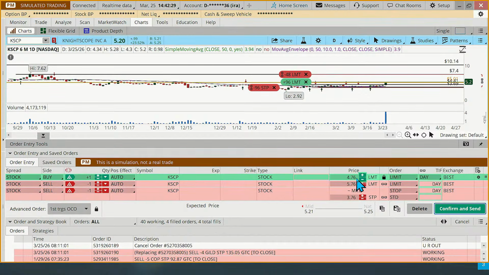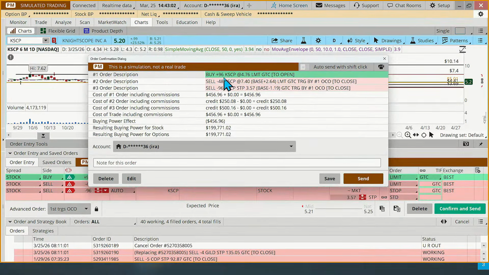We have 476. We're going to go in here with 96 shares. This one will also have 48 shares to sell and then 96 shares to sell if it hits our stop. And we just plug in the numbers, okay? 357 on this one. And the target we said was 740. And make those good till canceled. So buy 96, again, if it starts to pull back and it only goes halfway through the candle, we're going to try to pick some up at 476.